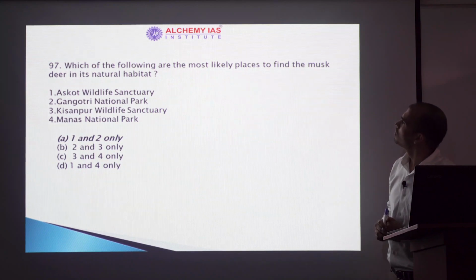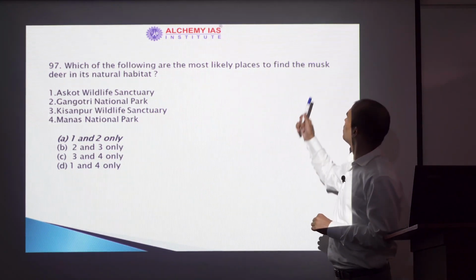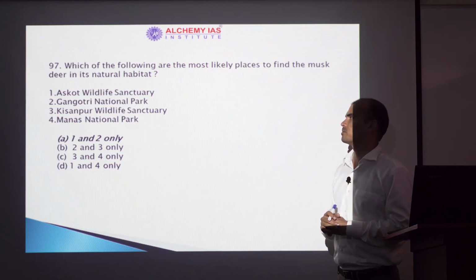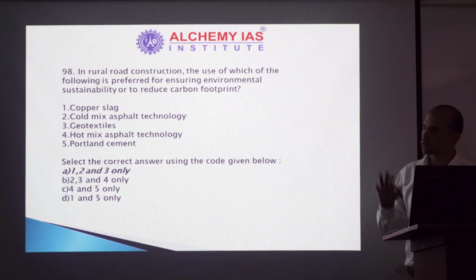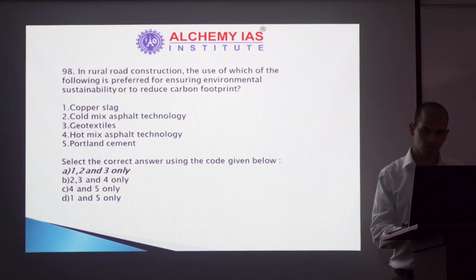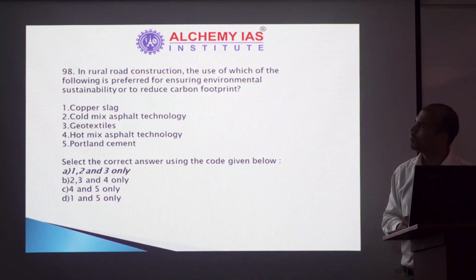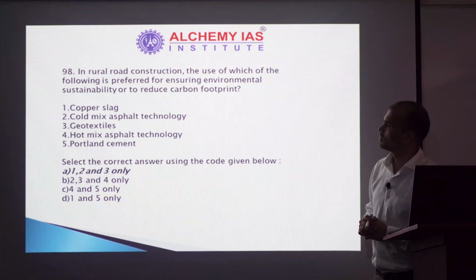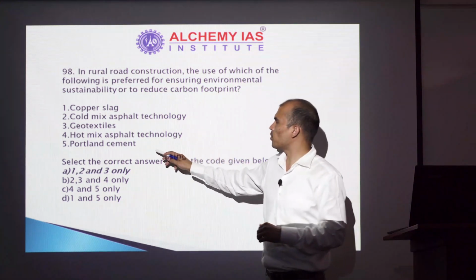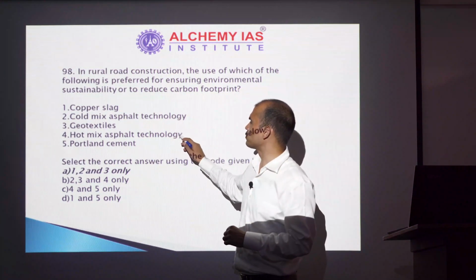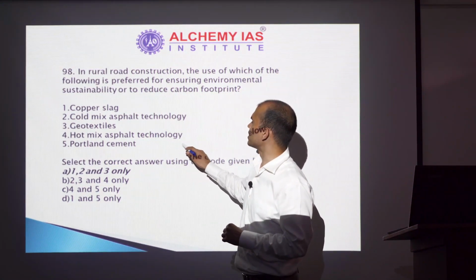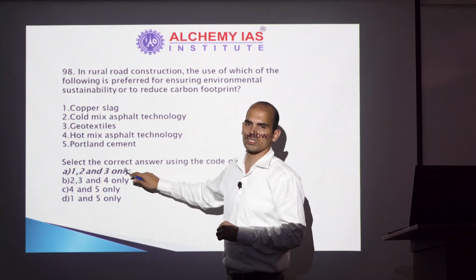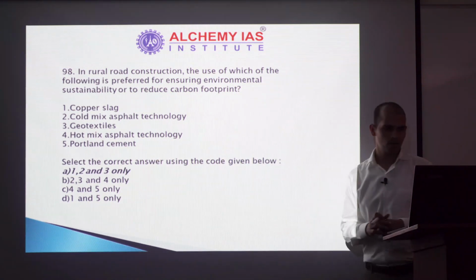Next, again from environment and ecology, musk deer natural habitat. It is option A, 1 and 2 only. Not much logic in this question. If you knew it, you could have attempted it. Next, in rural road construction, which of the following is preferred? Again, if you know about Portland cement and hot mix asphalt technology, they are not that sustainable or environment friendly. So you could have removed this and reached this answer, option A. Next,